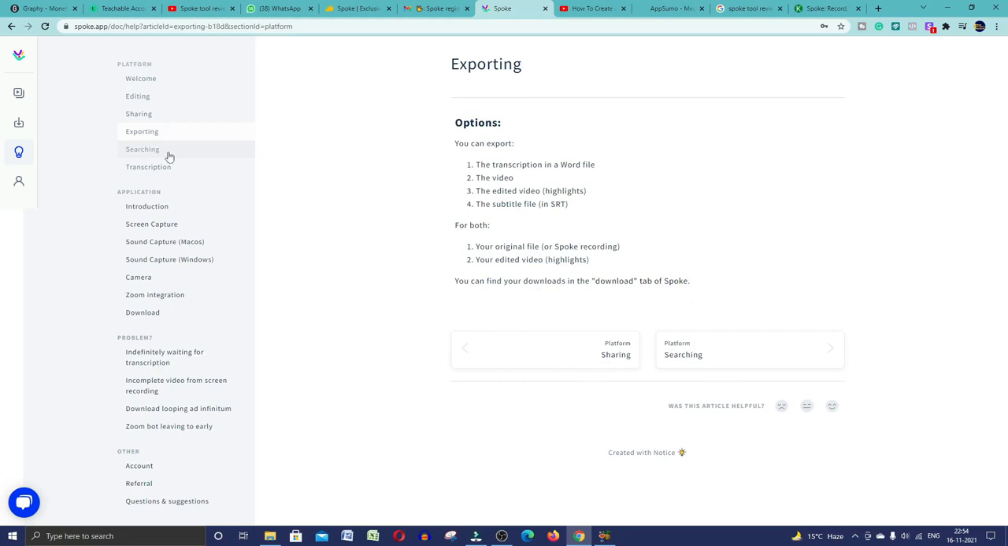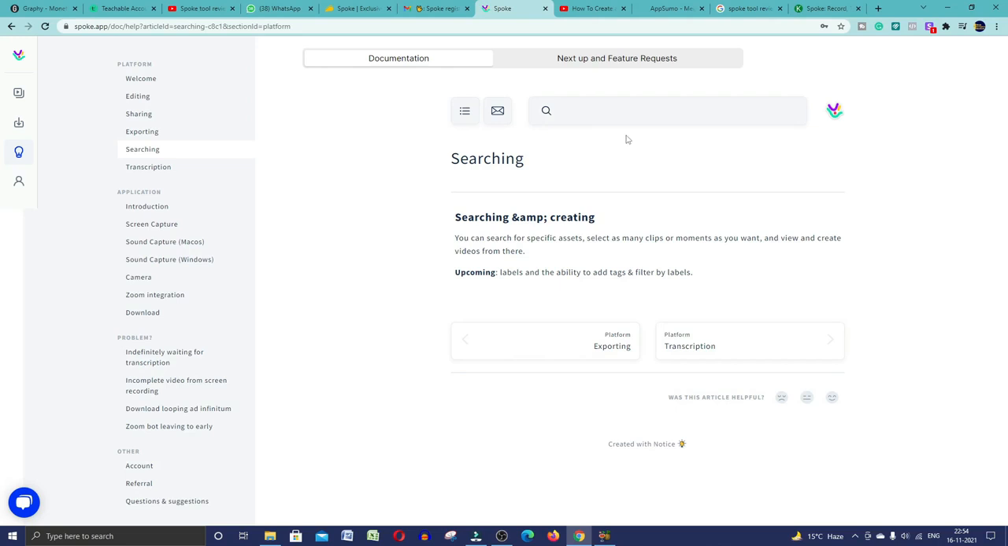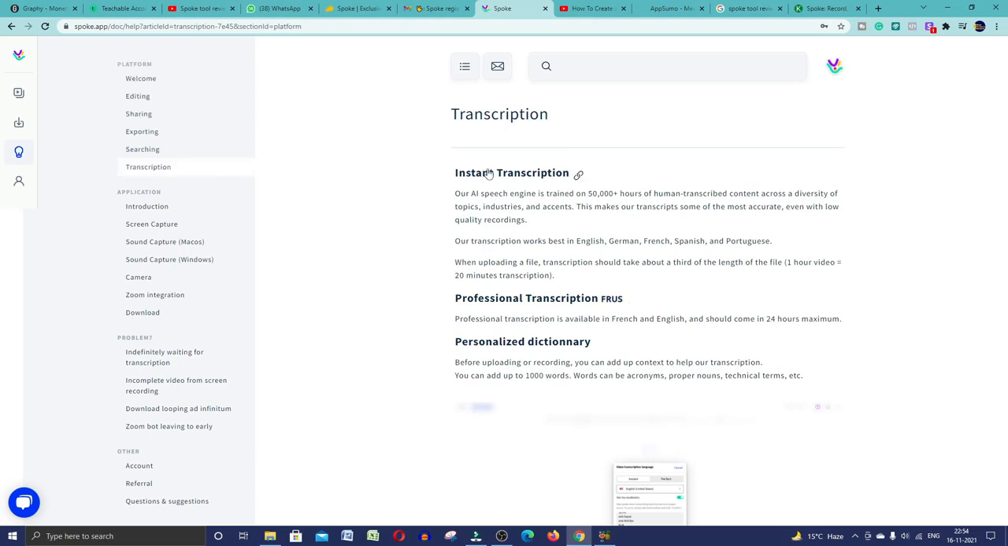Or if you talk about searching, you can search all your videos here. In searching and creating, you can search for specific assets, select as many clips or moments as you want, and view and create videos from there, right? Whenever you click on transcription, you will find instant transcriptions, professional transcriptions, and the professional dictionary.